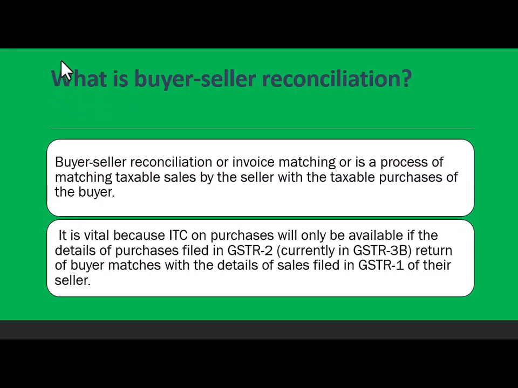Okay. Now, what is a buyer-seller reconciliation? So that becomes now very important. Okay. Buyer-seller reconciliation or invoice matching is a process of matching taxable sales by the seller with the taxable purchases of the buyer. It is vital because ITC on purchases will not be available if the details of purchases filed in GSTR 2, currently GSTR 3B, return of buyer do not match with the details of sales filed in GSTR 1 of their seller. So, now you don't have to file the GSTR2. Whatever input tax credit you have to take will get automatically populated and you have to see that it matches.